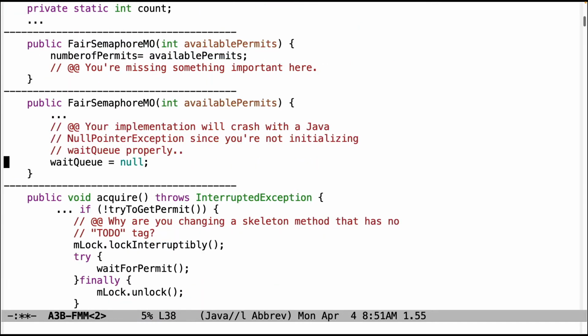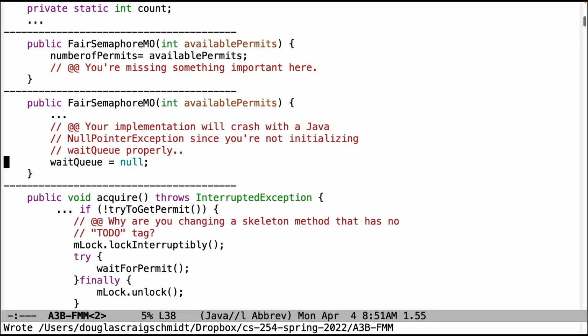And then down here, this has a similar problem in that this program is going to crash and burn because you're not initializing wait queue properly. So make sure that you give wait queue the appropriate value, and definitely giving it a null value is not going to make things work.